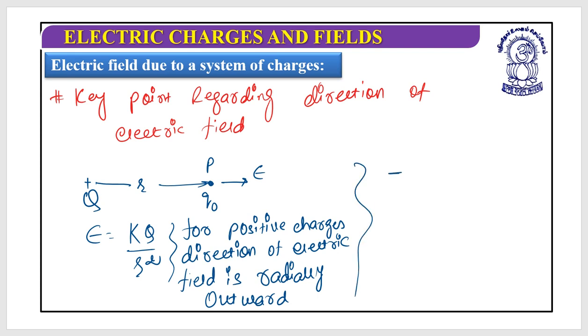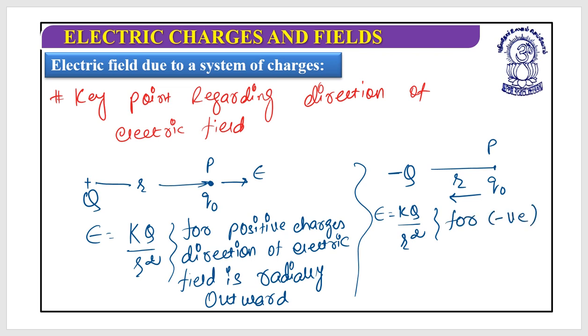Let's see what happens with a negative charge. This is distance r, and at this point you require an electric field. You will put a test charge. Its magnitude would be kq by r square, that we know. Now what about the direction? This will attract each other. So for a negative charge, the electric field is radially inward.